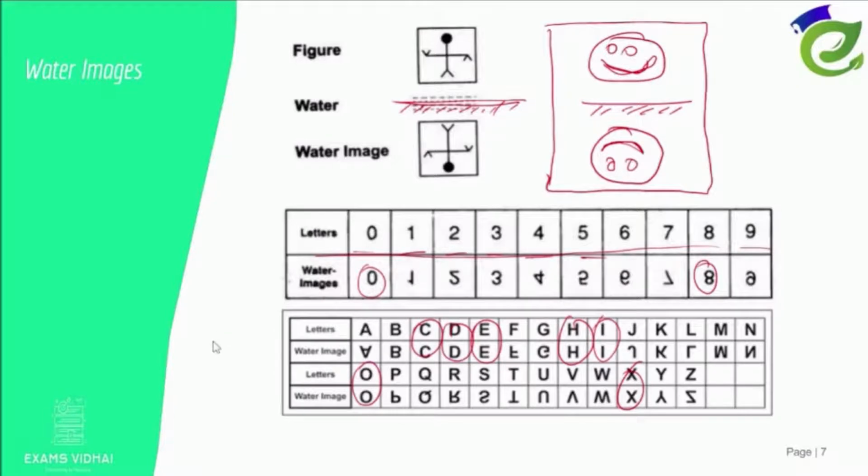Even when we see the water image, it's the same. So you can just take the context of this. Or suppose they ask numbers, you can think of this. Right? So this is the water image. The surface mirror is below the text. So I put 0, 1, 2, 3. What will happen is the same thing, right?